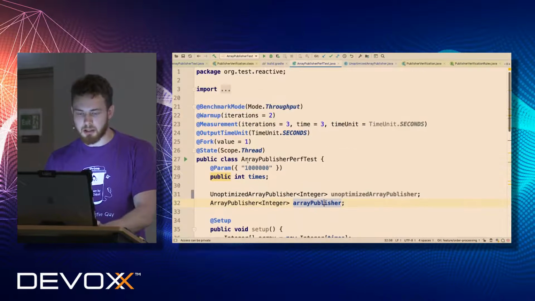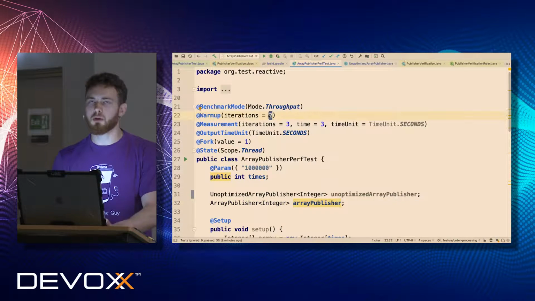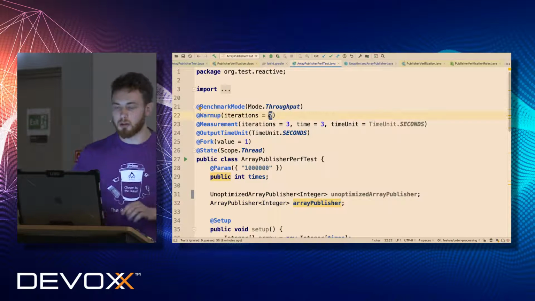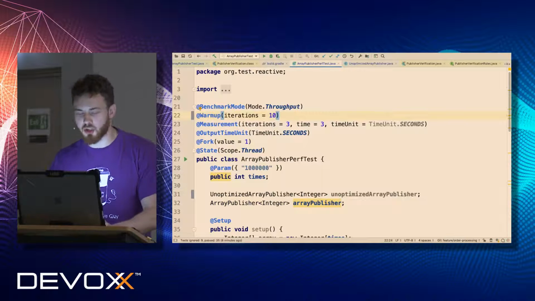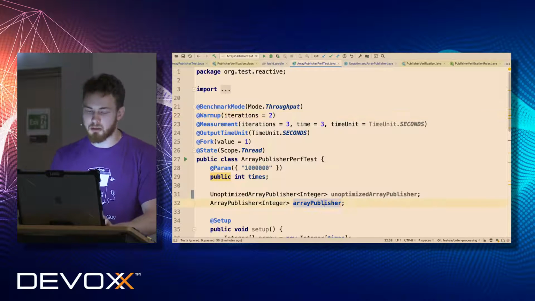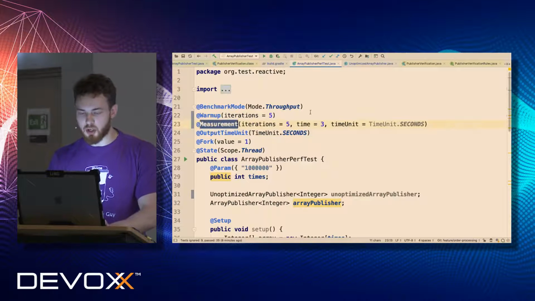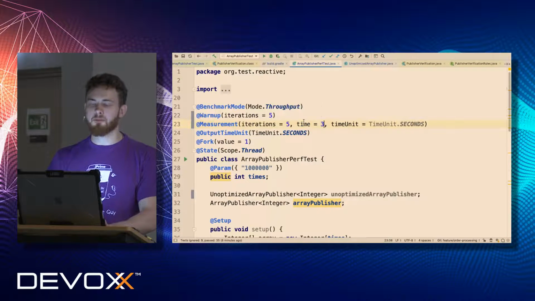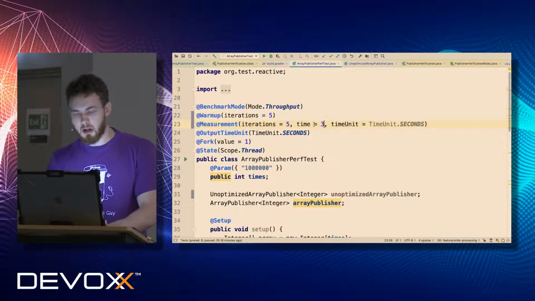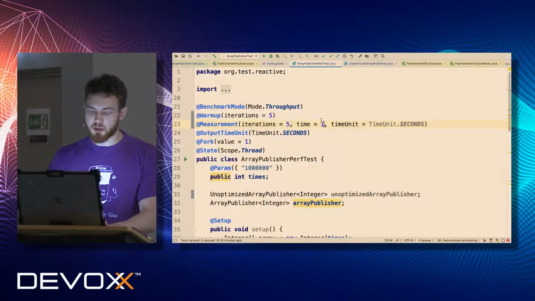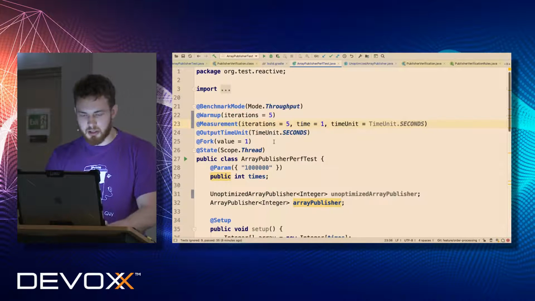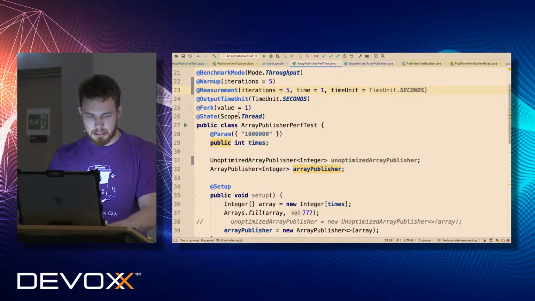So what my benchmark does, it does a few iterations. Of course, for real benchmarking, you have to provide ten iterations in order to properly warm up your system. For us, it's fine, so we can put 5 here. We can put 5 here as well for real measurement. Here is the time for measuring. So you specify how long your measurement iteration will take. So let's put it to 1, just in case. And then you can specify some output, etc.